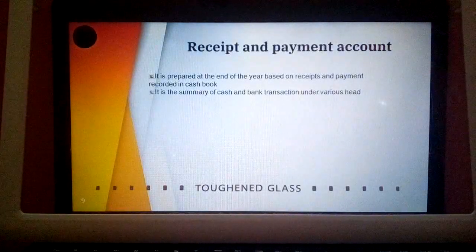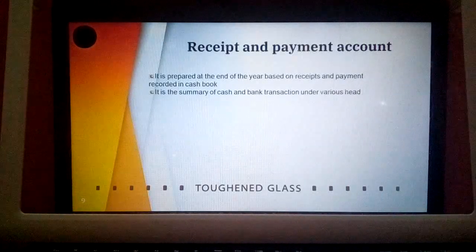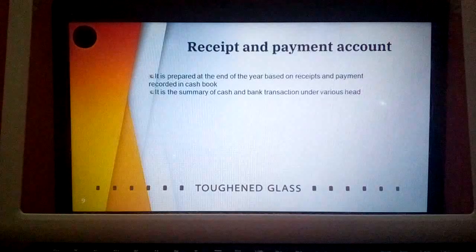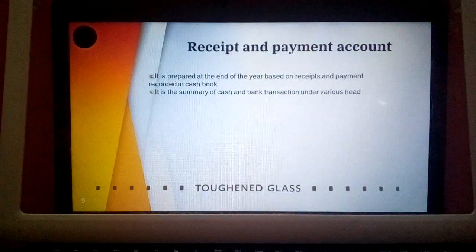And another important aspect here is that non-cash items will not be included. What are non-cash items? Any depreciation or provision for bad debts, or the profit which is received on the sale of an asset, all these things will not be included under the receipt and payment account. And here any item of past year or future year will be taken into consideration.